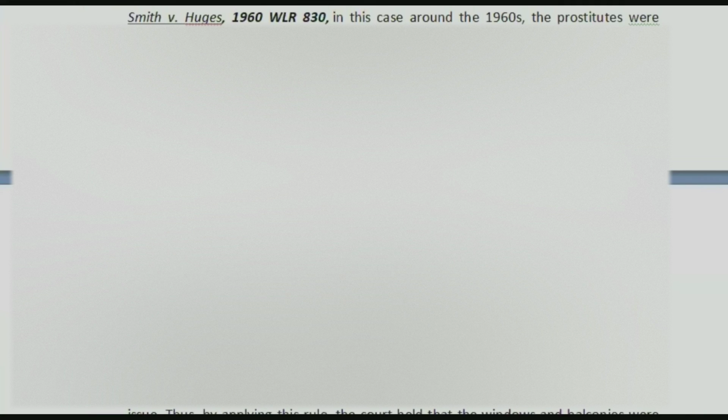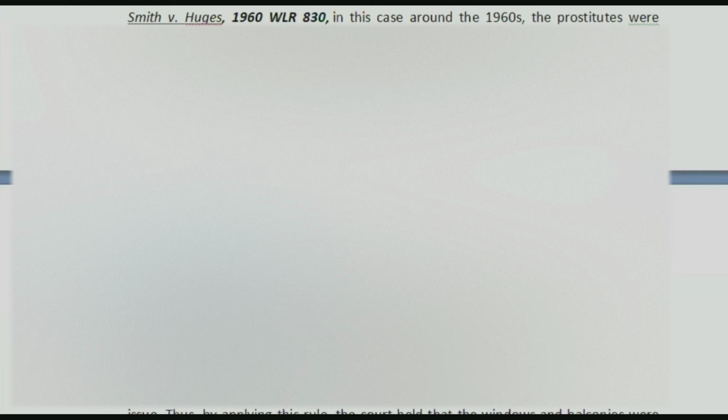So there was one case also, a foreign case, where there were prostitutes who were soliciting in the streets of London, and it was creating a very big problem in London. So they had a legislation called the Street Offences Act. That means whatever offences you are committing in streets, this legislation applied.